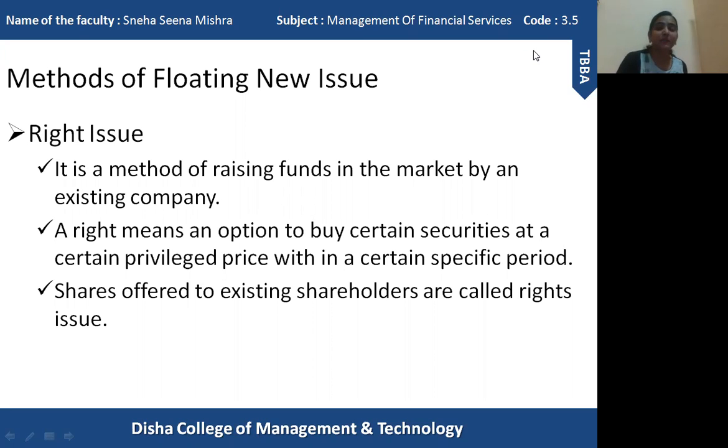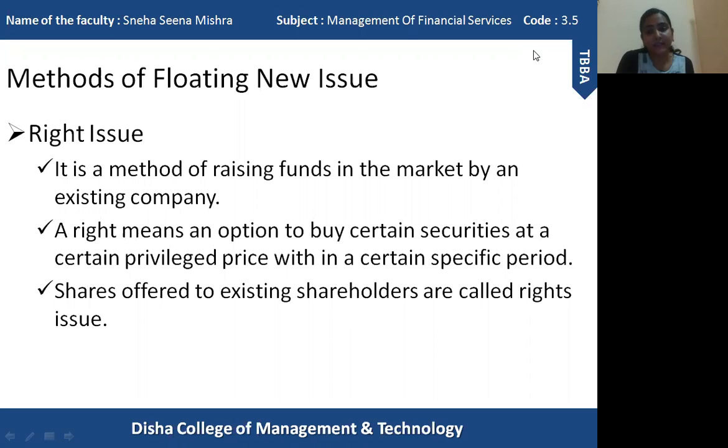Okay. Now, what type of company can go for right issues? First of all, according to SEBI rules and regulations, an organization which is operating since 2 years can issue right issues, or 1 year after the initial issue.